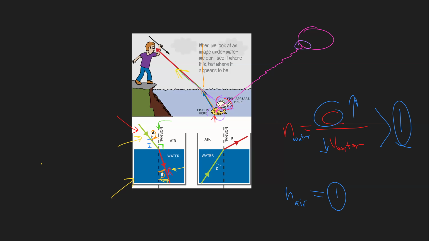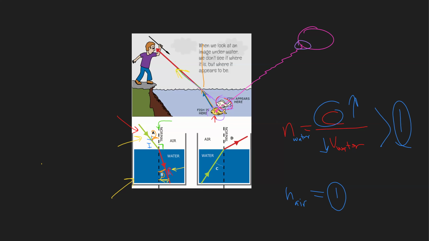If the ray is coming from a lower index of refraction medium like air into a higher index one, it will go from a higher angle to a lower angle. So what's the relationship between the angle and the index? It's inversely proportional, and keep that in mind.